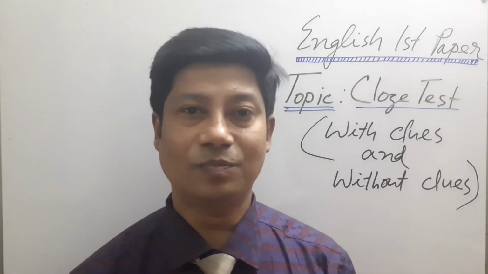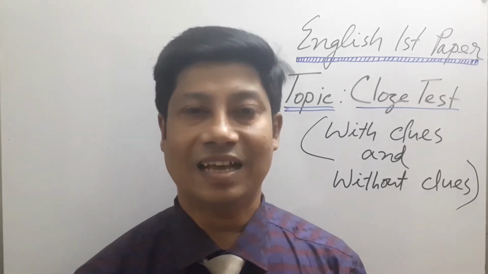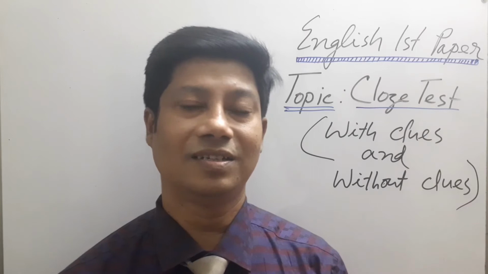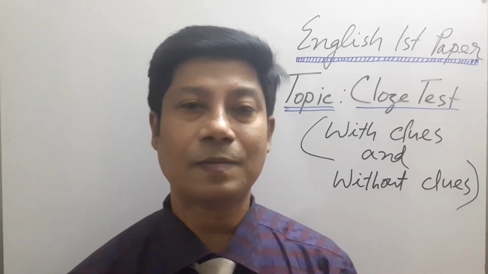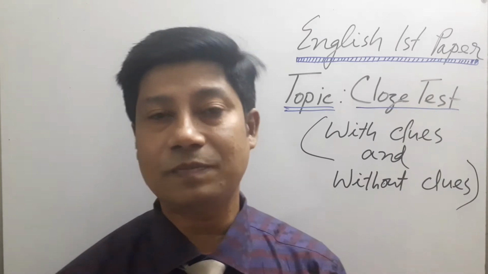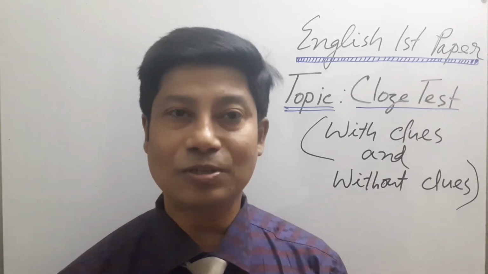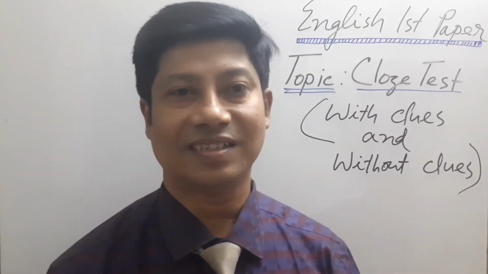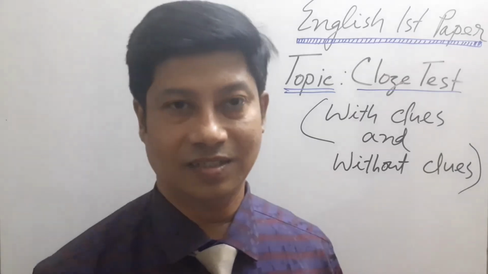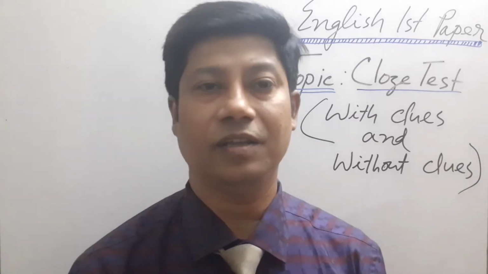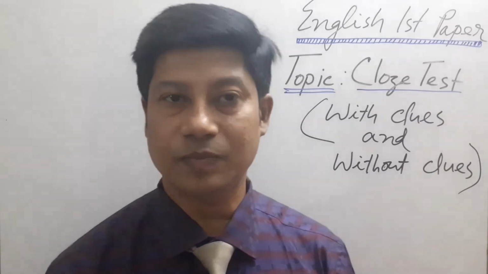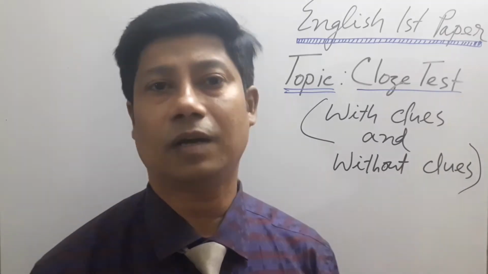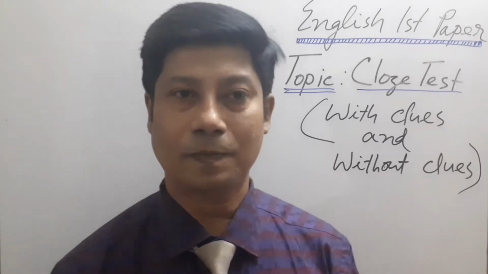Learners, today my topic is cloze tests, I mean with clues and without clues. It is a very important part of your English first paper syllabus, and the total marks from this part is 15: 5 marks from with clues and 10 marks from without clues. If you want to do well in this part, I have a suggestion for you.